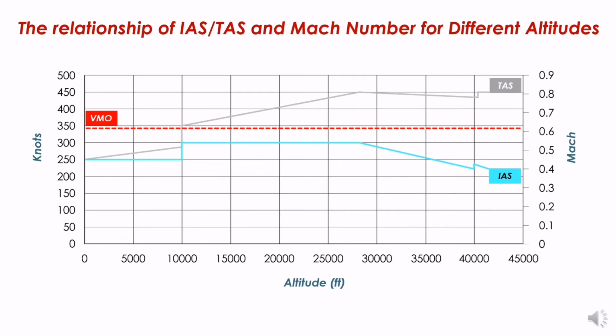For a constant indicated airspeed, the Mach number increases as the altitude increases. Mach number is shown by the orange line. The maximum Mach number for this aircraft type is shown by the dotted yellow line. As altitude increases, true airspeed gets closer to the Mach number limit, and the aircraft must slow down slightly to avoid flying faster than the maximum Mach number for the aircraft type.